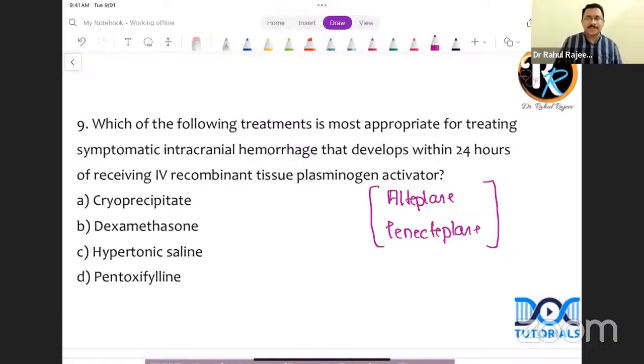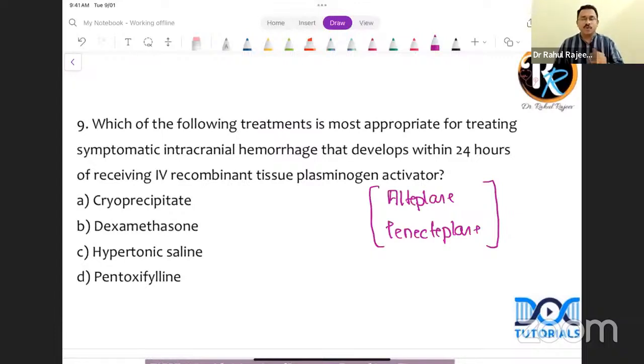Okay, that's a complication. So suppose you have a patient with a stroke and you are thrombolyzing the patient with Alteplase, and in the initial 24 hours, if the patient develops any sort of altered sensorium or further neurological deterioration, you should definitely suspect that this patient has gone in for an intracerebral hemorrhage or an intracranial hemorrhage due to the thrombolytic agent. And what will you do? Very important. I have told you in my lectures, immediately stop the thrombolytic agent. That is step number 1. Immediately stop the thrombolytic agent.